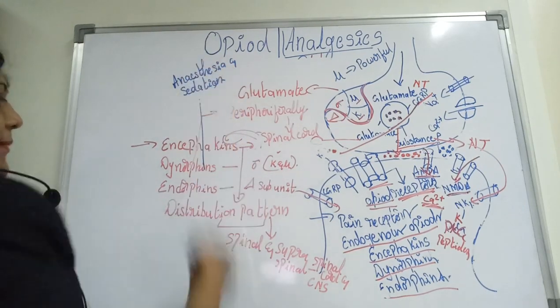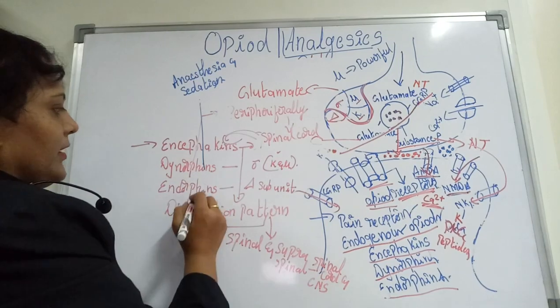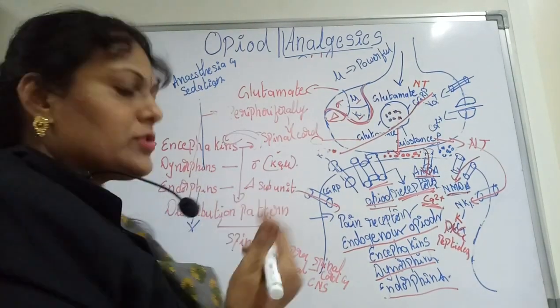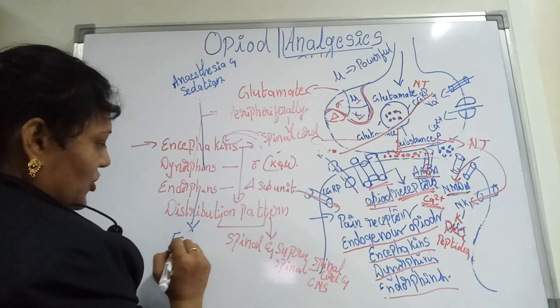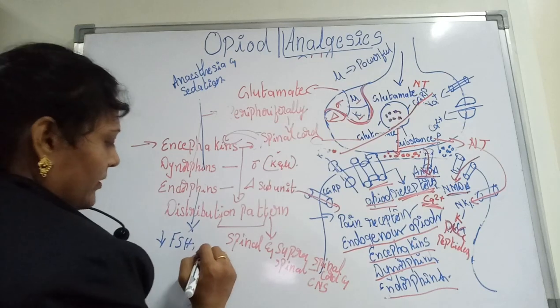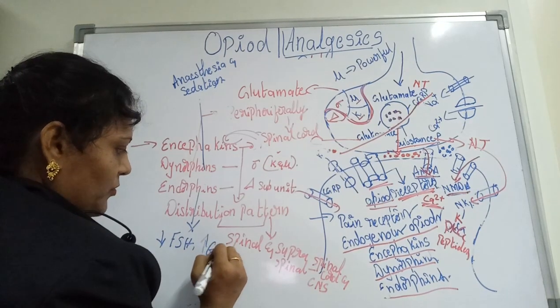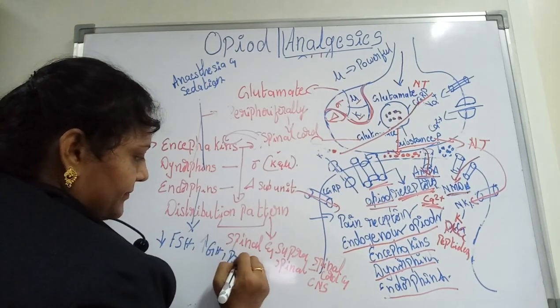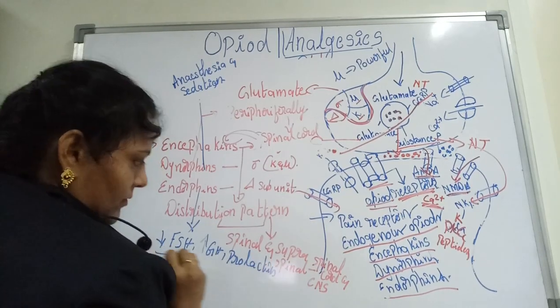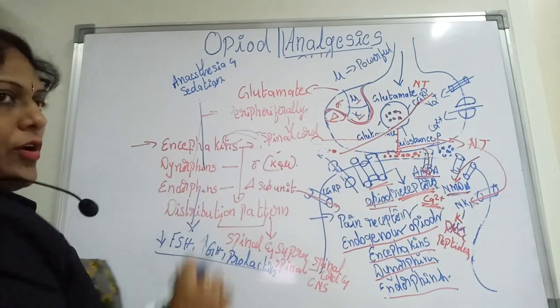And finally we'll come to the endorphins. They are present on the hormones. It decreases FSH hormone, and it increases GH hormone and prolactin. So this is the work of endorphins.